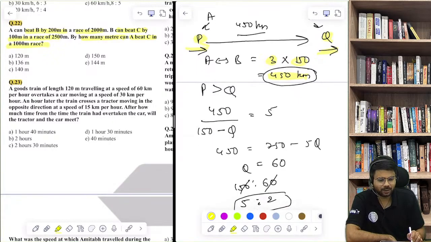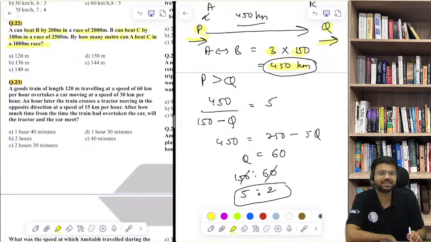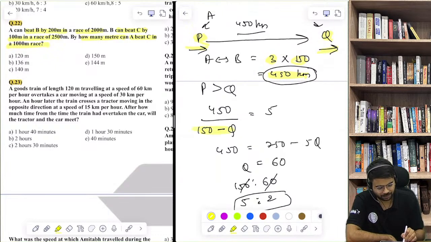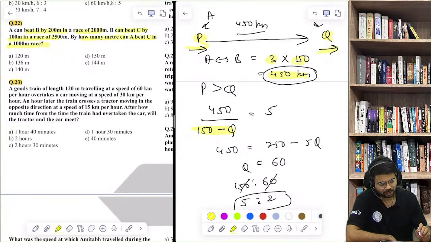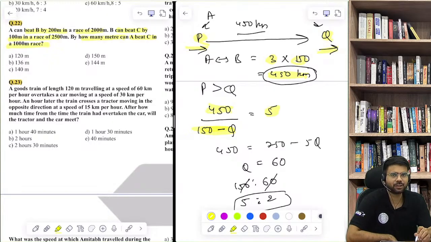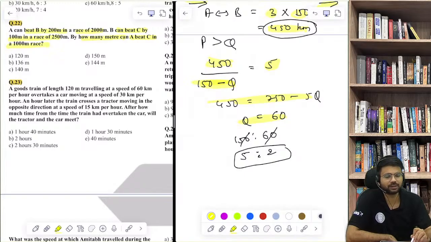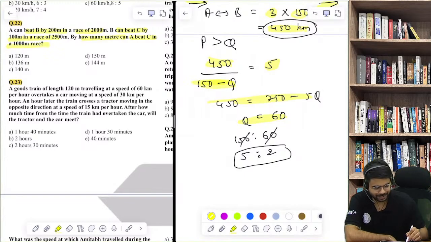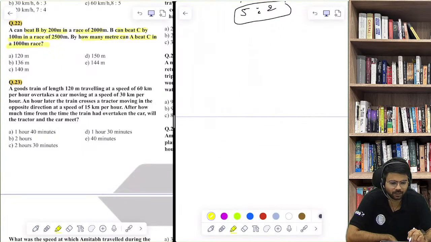Here the concept of relative speed will be applicable. When both the bodies are moving in the same direction, we subtract their speeds. I have assumed that the speed of Q is Q only. Time is equal to distance upon speed. So P catches Q in 5 hours. I cross multiplied and got the value of Q as 60. This is the answer of the first part, and the second part was asking about the ratio of their speeds. Now question number 22.